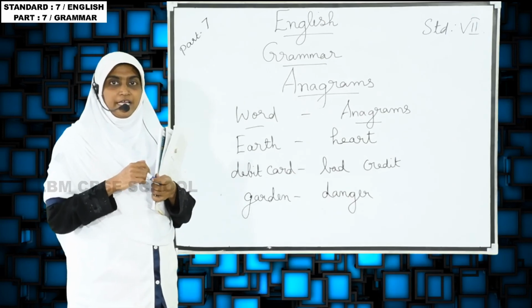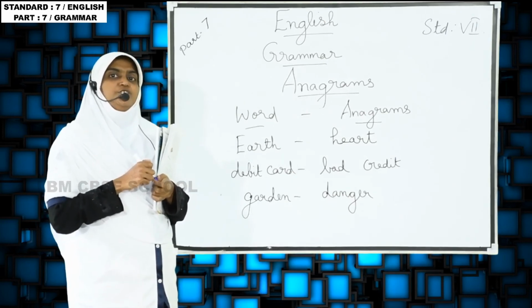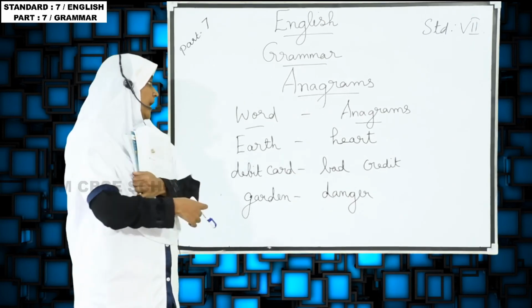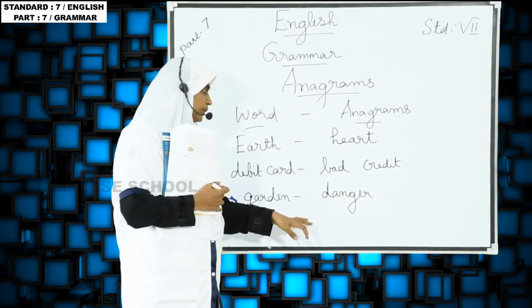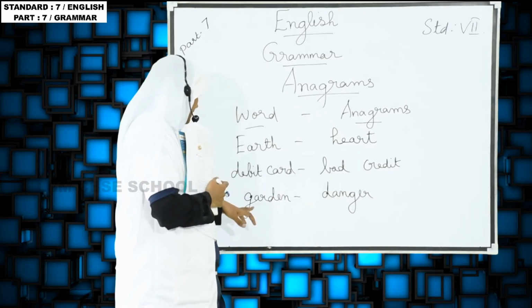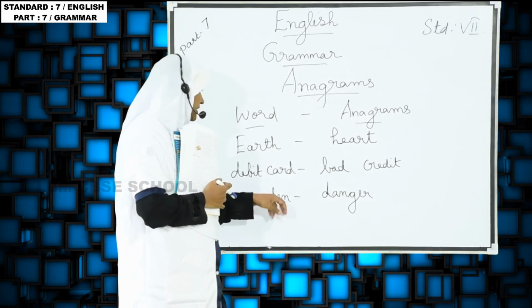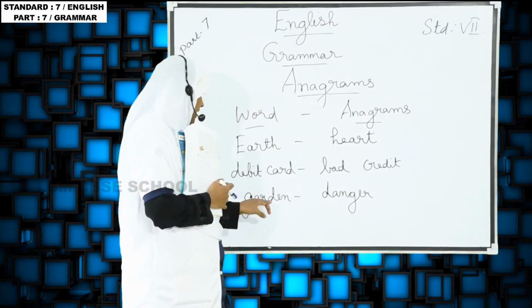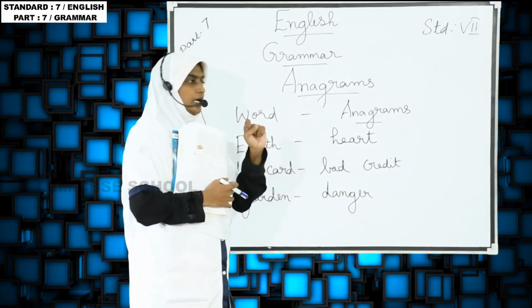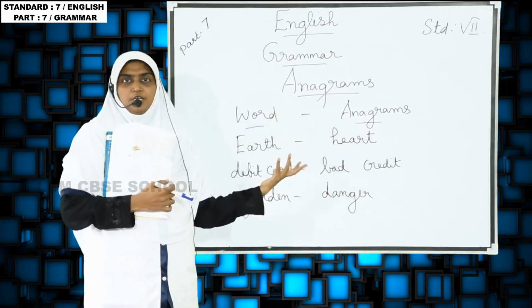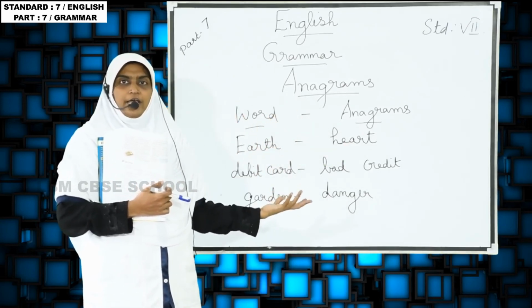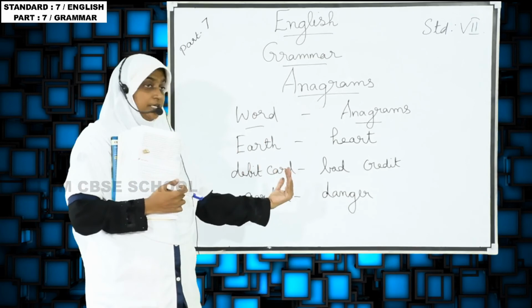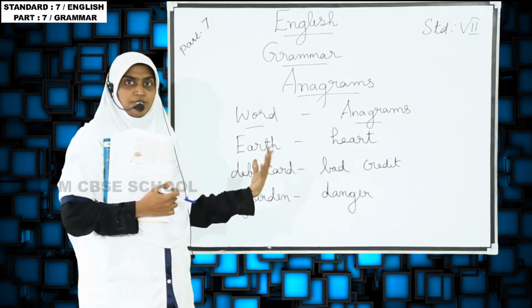So garden, we are rearranging the letters and it forms the new word danger. Garden: D we are taking, A-N-G-E-R. It gives a new word. The new word is danger. The anagram is danger.